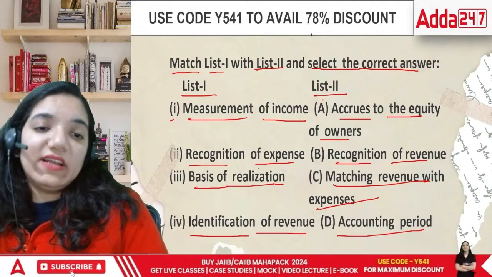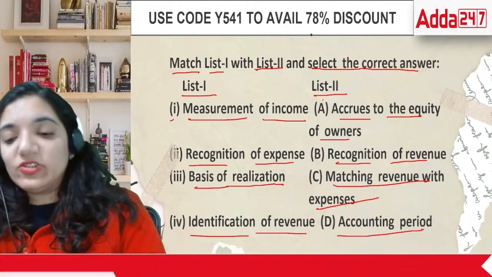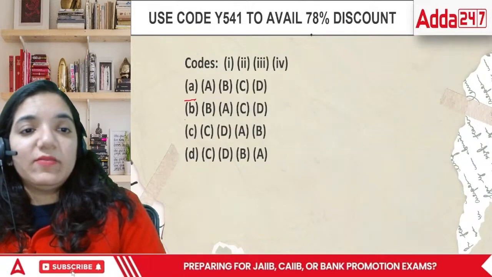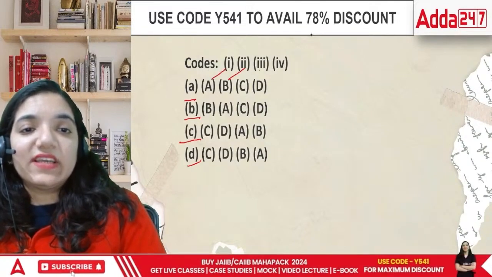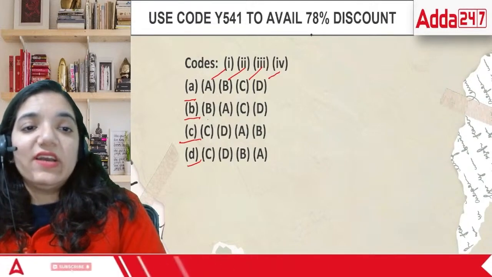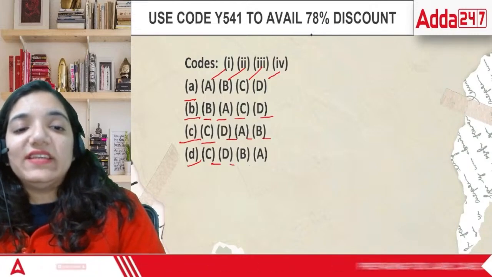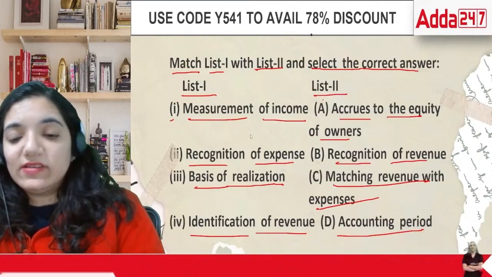What is the correct answer in this case? The options are these: A, B, C, D. That means first has A, second has B, third has C, fourth has D, or B, A, C, D, or C, D, A, B, and C, D, B, A. So these are the options, everyone. Have a look at it.